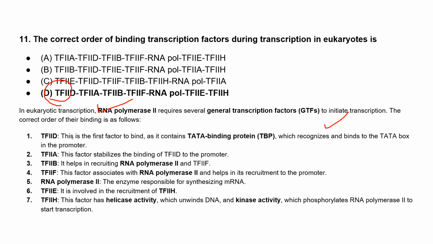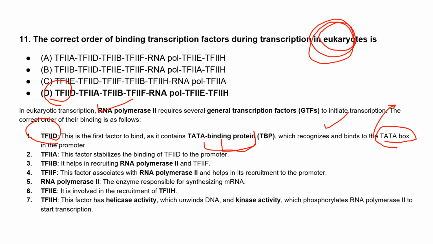The first factor to bind is the transcription factor D. It contains the TATA binding protein, that is TBP. It will recognize and bind to the TATA box, and we know that in case of prokaryotes it's the Pribnow box, right? So this TBP will recognize the TATA box in the promoter so that it can initiate the transcription process, right?